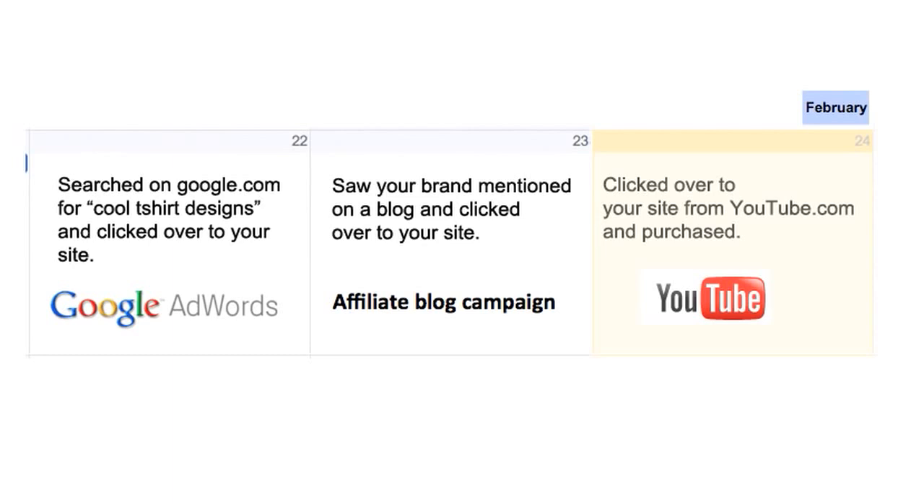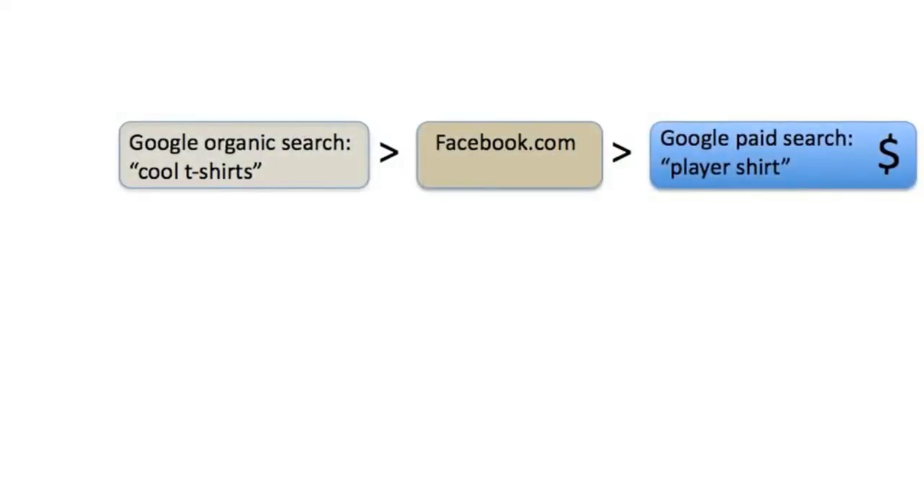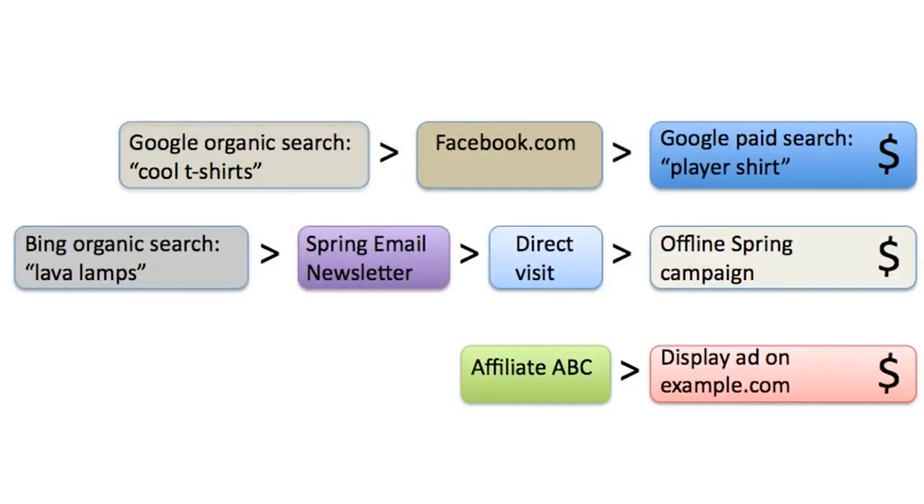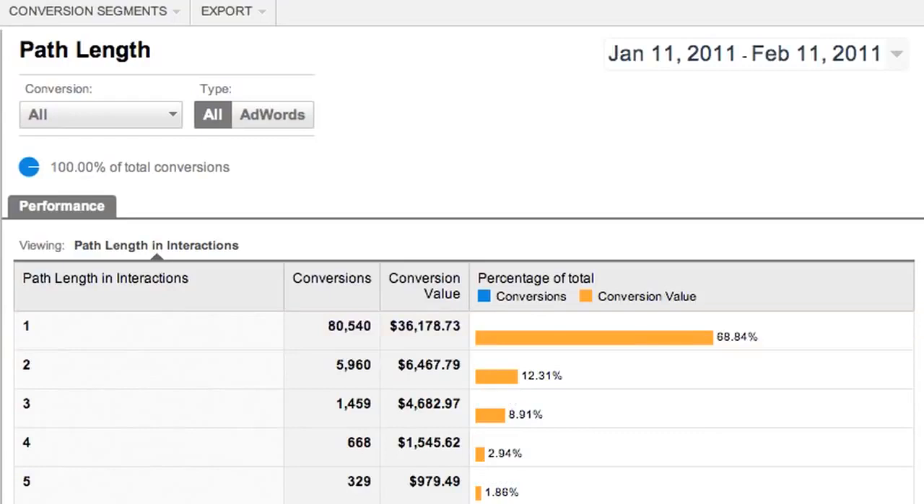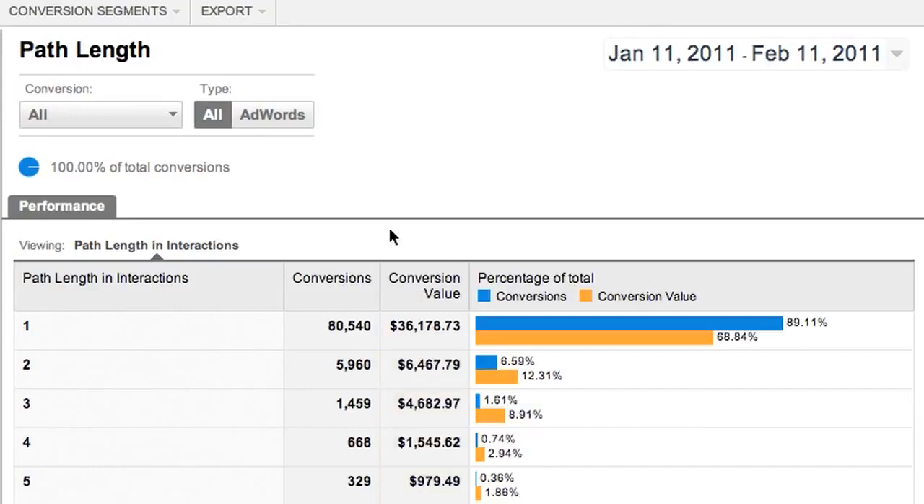and conversions. The reports are generated from conversion paths, the sequence of channel interactions that lead up to conversions. Google Analytics can track visitor interactions with search engines, referral sites, social networks, and even offline channels. In path length, we can see that most of our conversions happen with a single interaction. But looking at the yellow bars, we can see that over 30% of the revenue required at least 2 interactions.